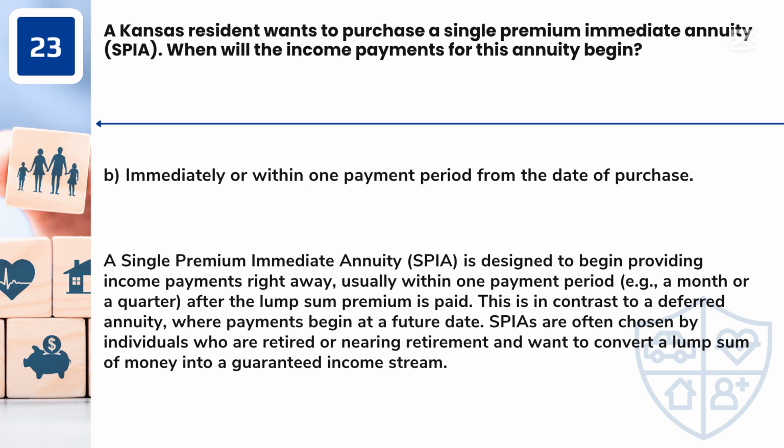Answer: B. Immediately or within one payment period from the date of purchase. A single premium immediate annuity, SPIA, is designed to begin providing income payments right away, usually within one payment period, e.g., a month or a quarter, after the lump sum premium is paid. This is in contrast to a deferred annuity, where payments begin at a future date. SPIAs are often chosen by individuals who are retired or nearing retirement and want to convert a lump sum of money into a guaranteed income stream.